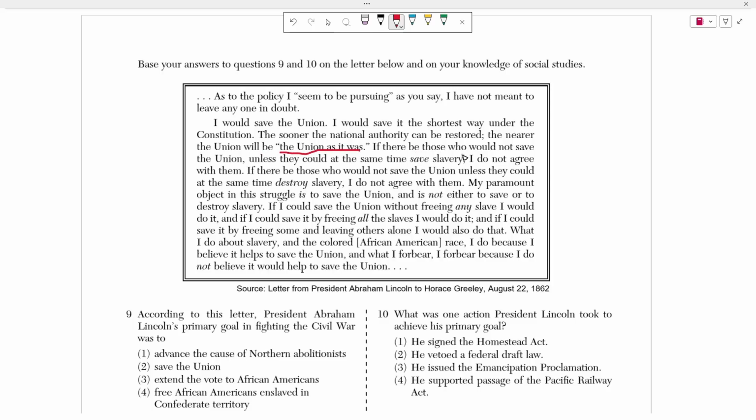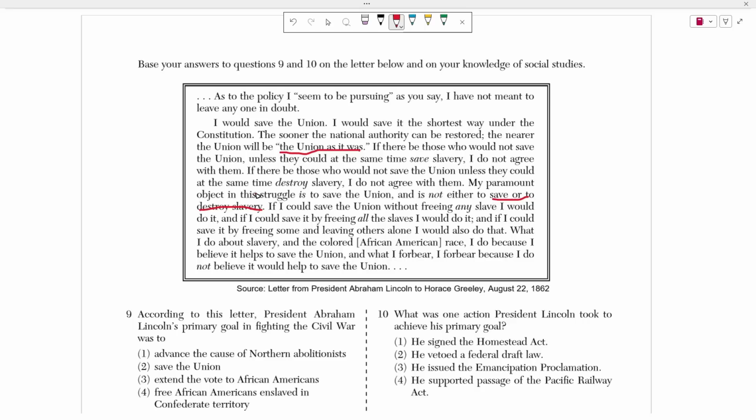If there be those who would not save the Union unless they could at the same time save slavery, I do not agree with them. If there be those who would not save the Union unless they could at the same time destroy slavery, I do not agree with them. My paramount object in this struggle is to save the Union, and is not either to save or to destroy slavery. Okay, so let's take a pause here.